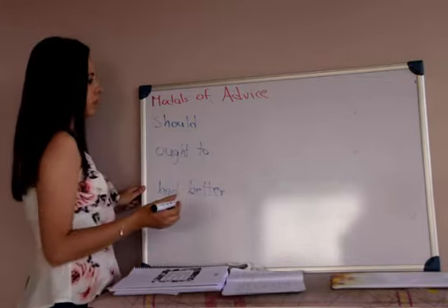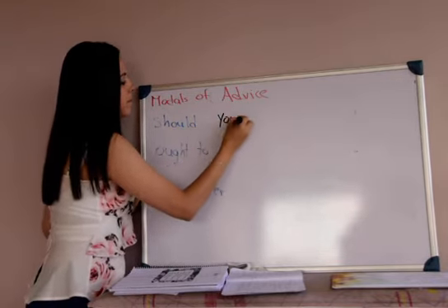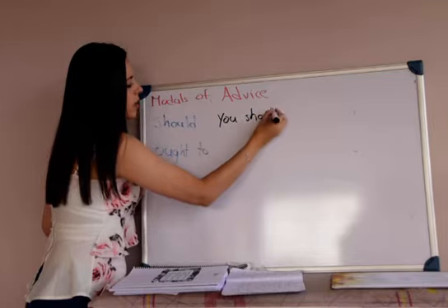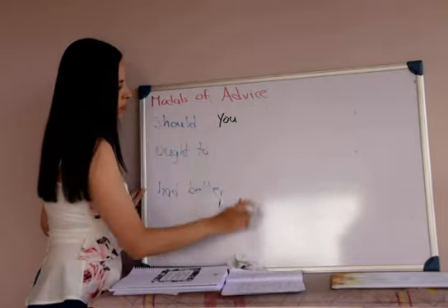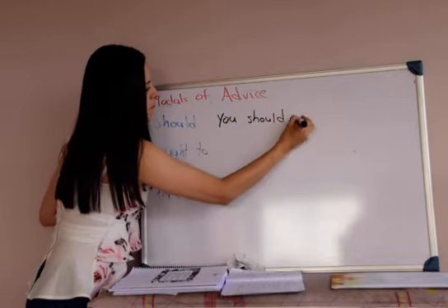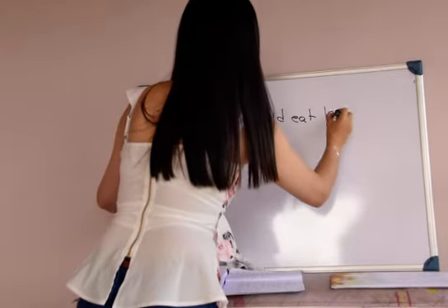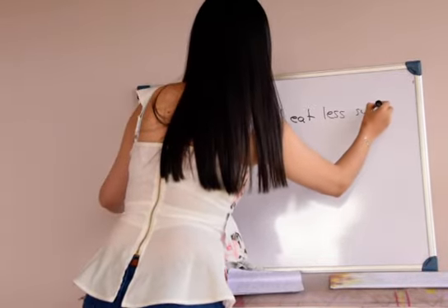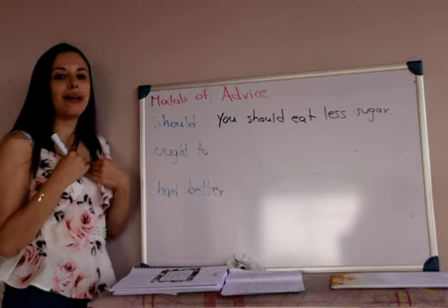So I can say, you should eat less sugar. Okay, that's my advice.